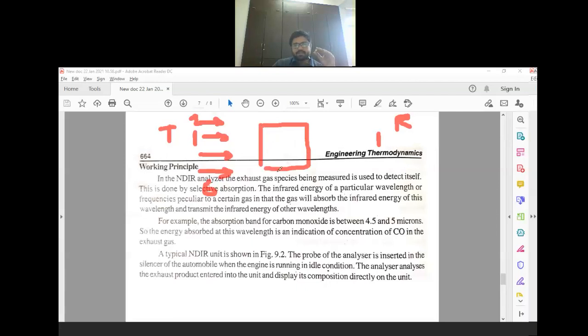So in the flue gas, suppose CO is present, CO is there in the flue gas. So what will happen, the infrared which has wavelength in this range gets absorbed by CO.